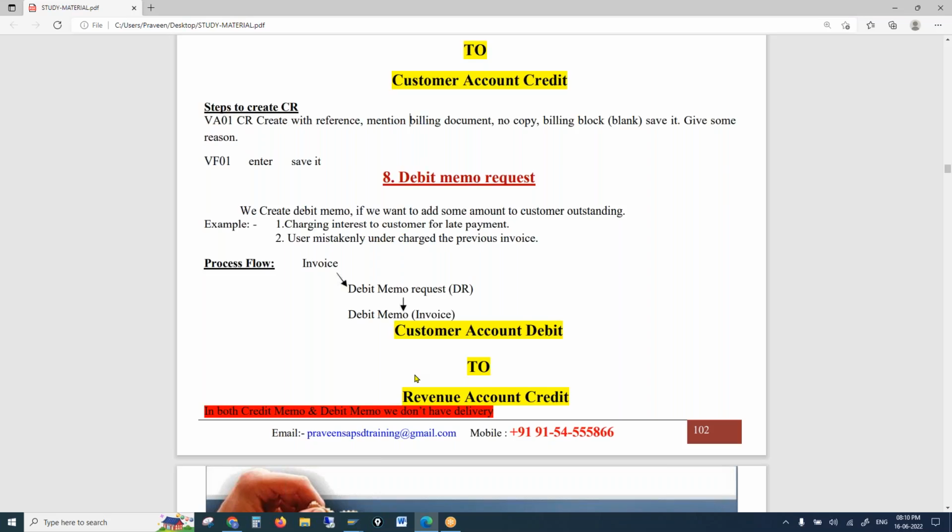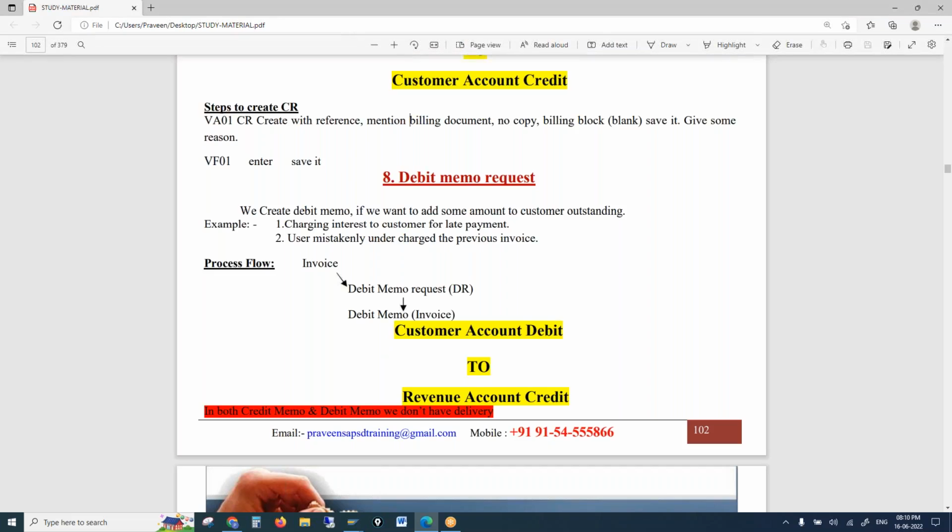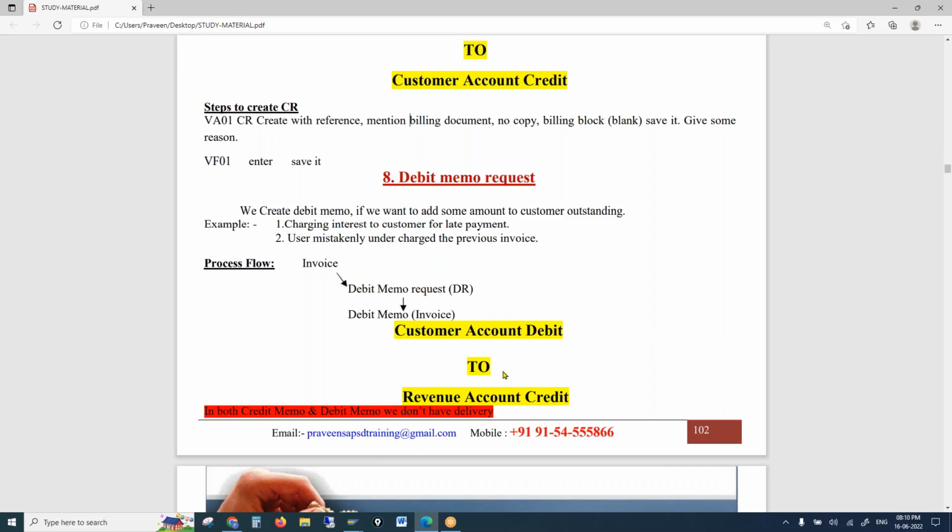and we don't have a delivery here. It's also an order related billing. Whenever we create a debit memo, since we are charging the customer, the accounting entry is customer account debit to revenue account credit, right? And you could see both are order related processes, order related billing.